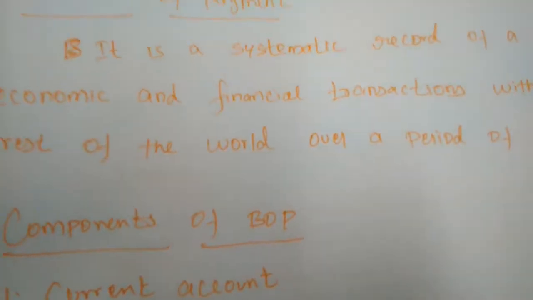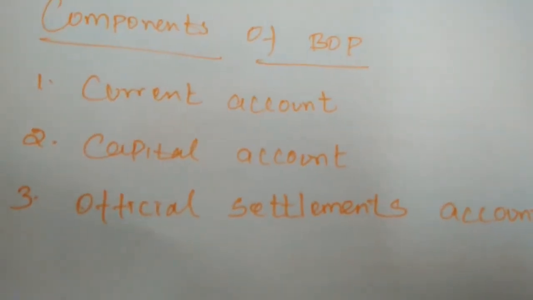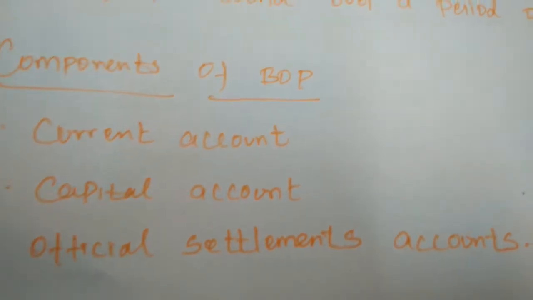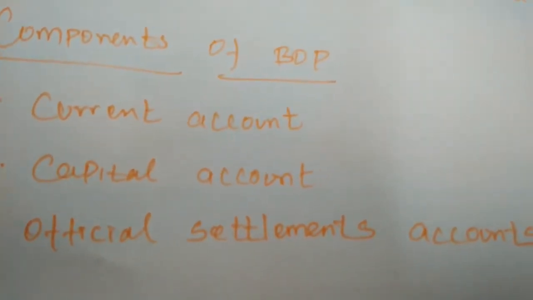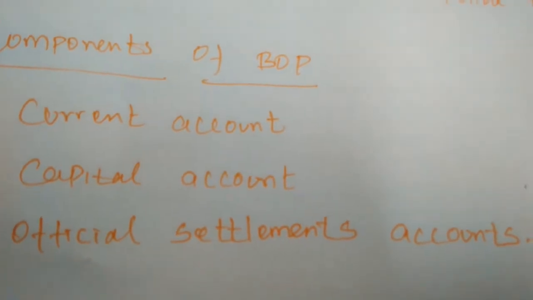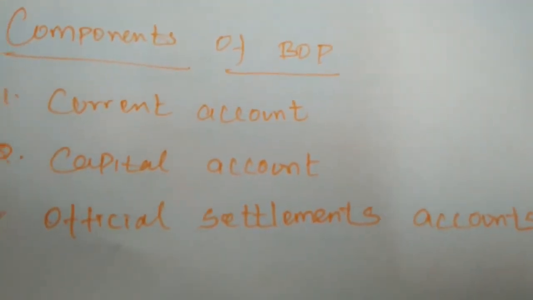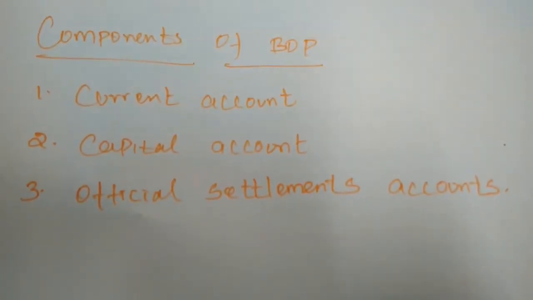So in this balance of payment, some components are there. The credit and debit items are shown vertically in the balance of payment account of a country. They are divided into three categories. First one is current account. Next, capital account. Third one, official settlement accounts.